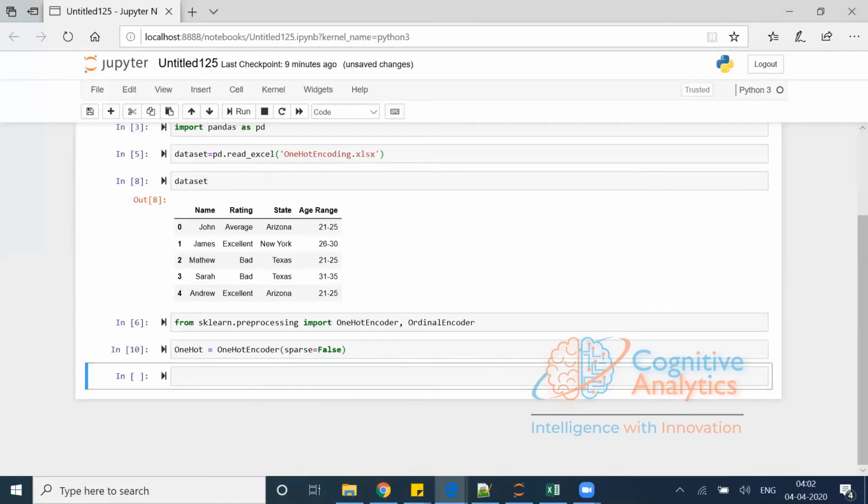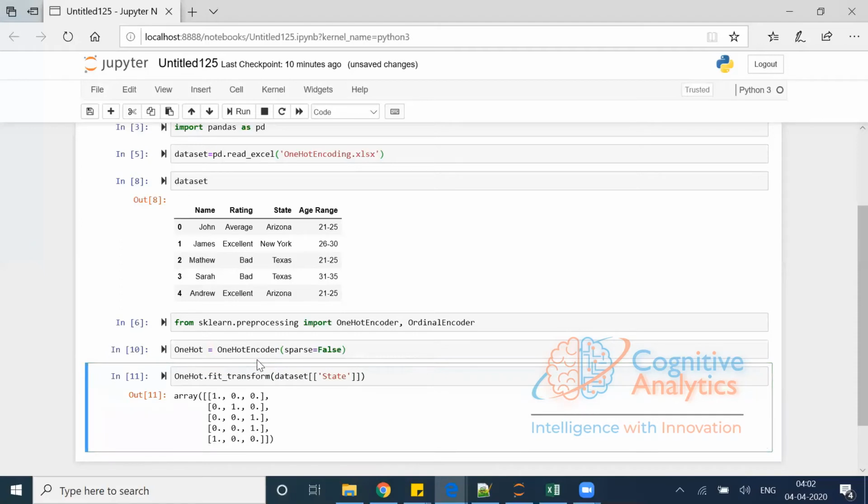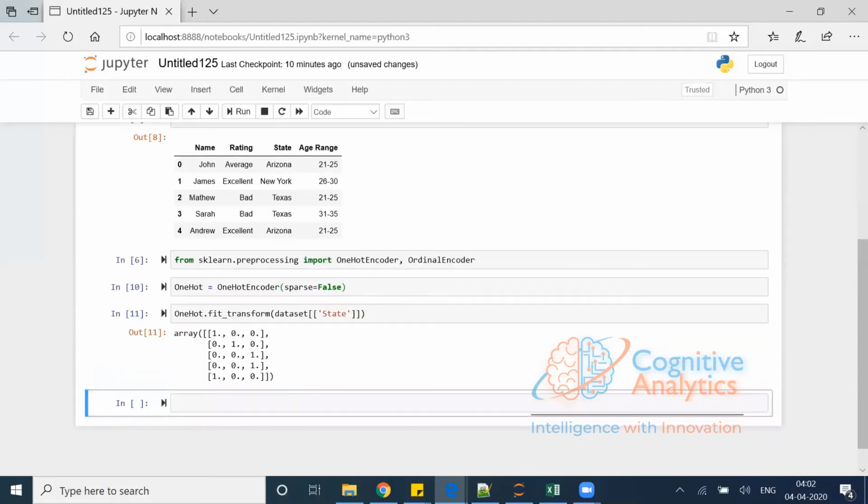After that, I want to fit this variable which I have created, OneHotEncoder, into my data set. So onehot.fit_transform, I want to transform the data set, State column. You can see that the OneHot encoding is done successfully. It is giving me 100 for Arizona, absolutely, because alphabetically A comes first, then New York, so 010, and then Texas 001. So this looks perfectly fine.